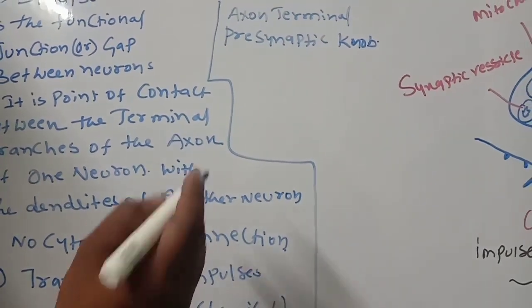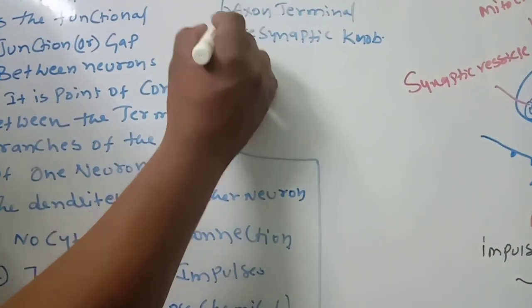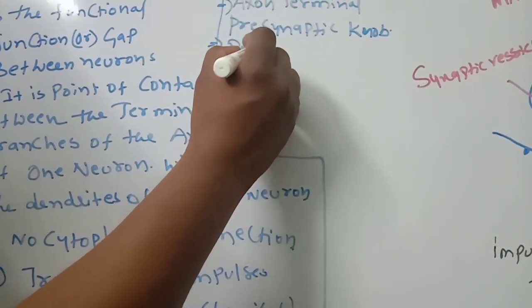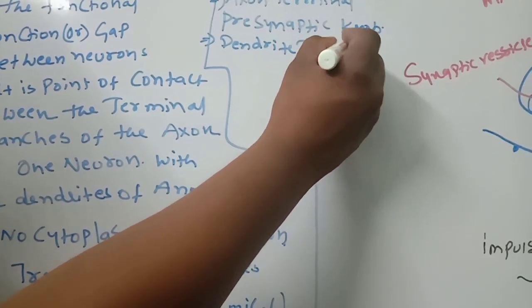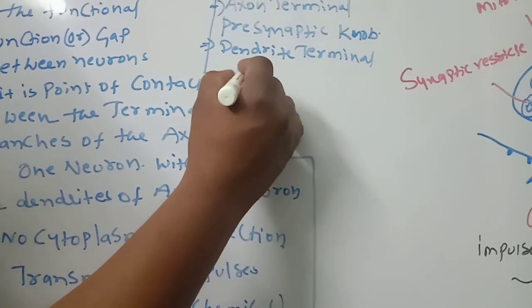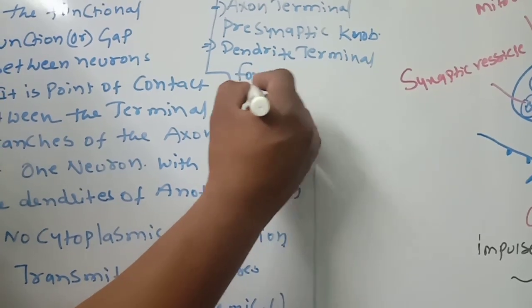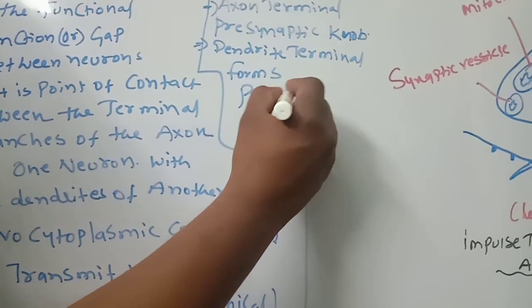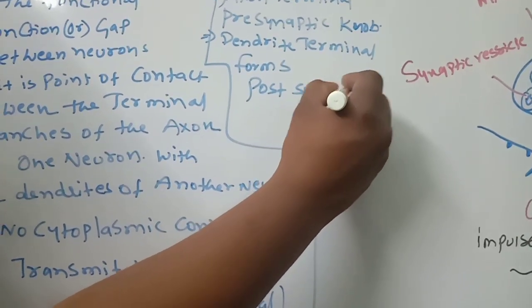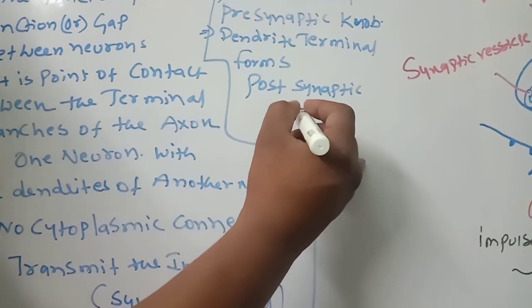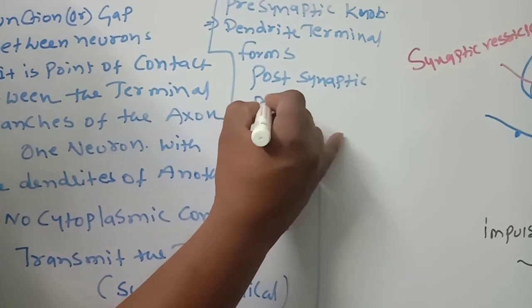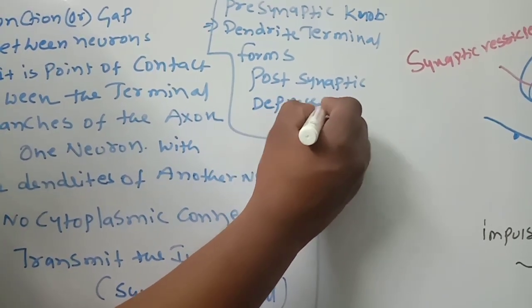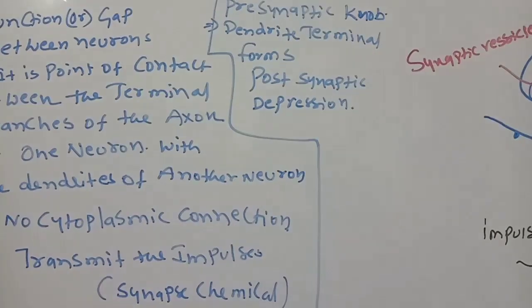And the dendrite terminal forms the postsynaptic membrane, or a depression will be there.